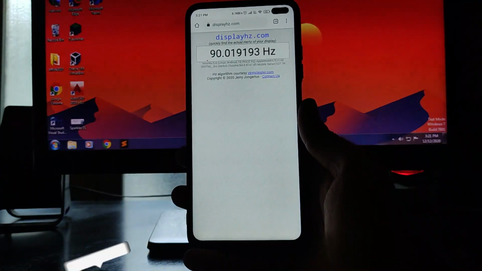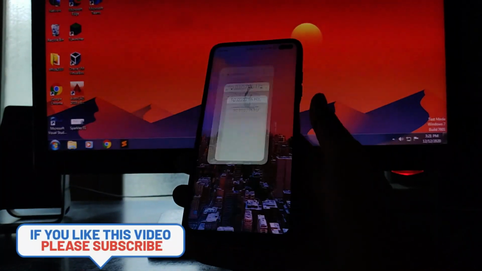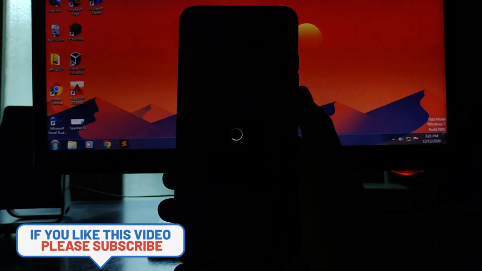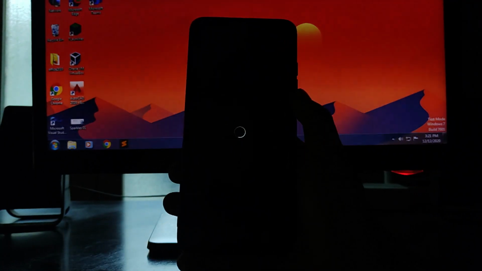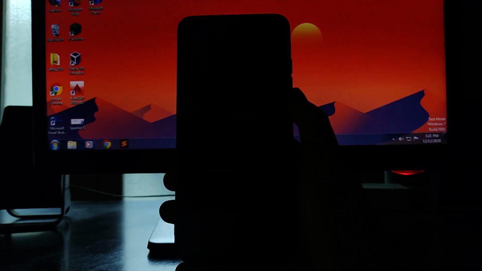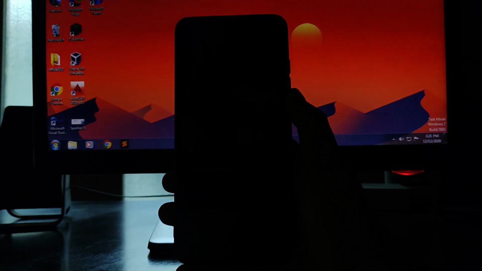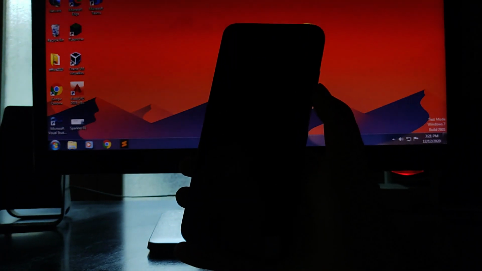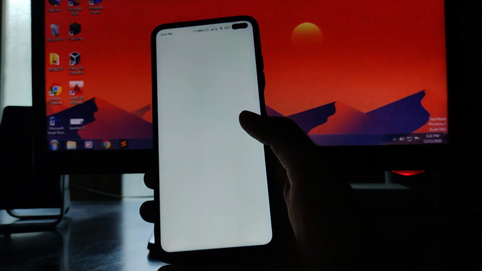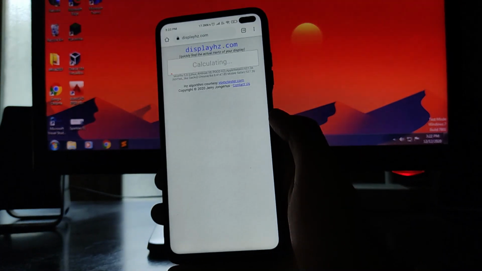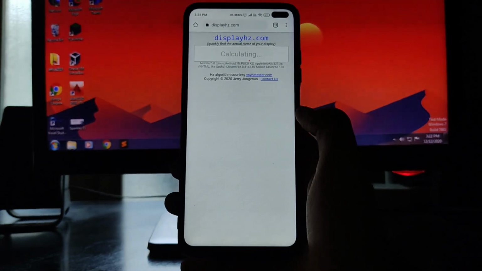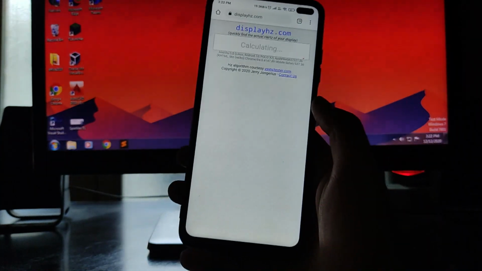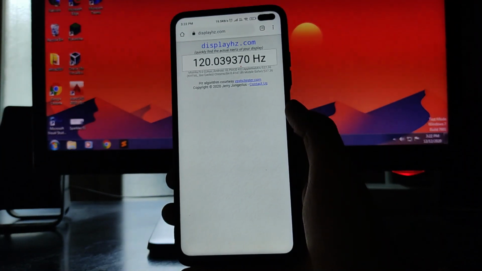Okay, so guys, as you can see, it is currently on 90 Hz. Now let's reboot the phone, and after rebooting, it will be back to 120 Hz. So yeah, this is how you can solve this issue. You just have to reboot your phone to get back to 120 Hz. There is no other way. Now let's check displayhertz. It will be back to 120 Hz, as you can see here. So yeah, the phone is back on 120 Hz.